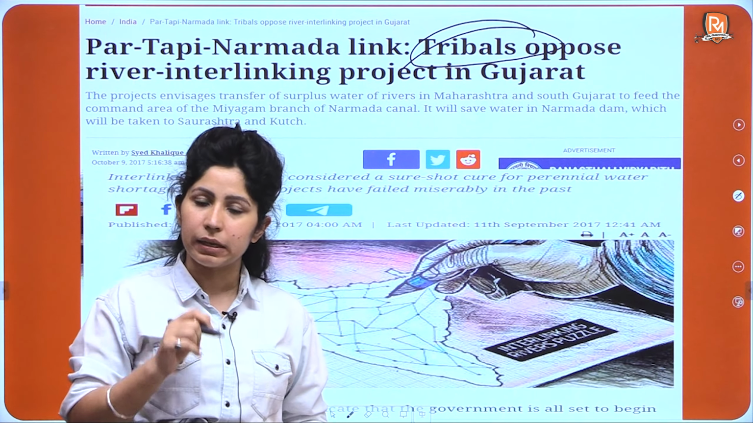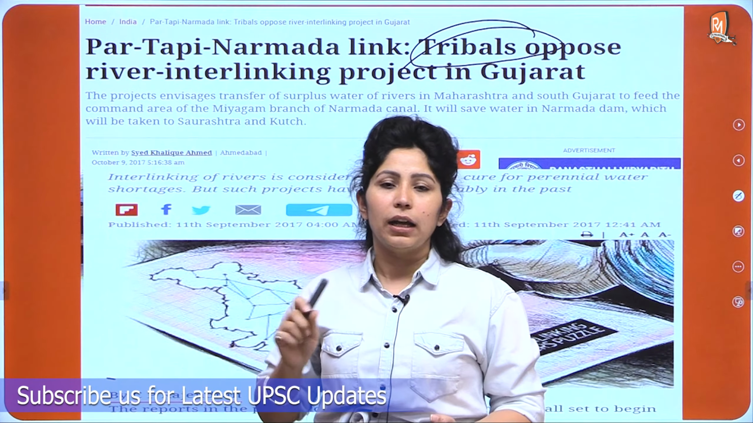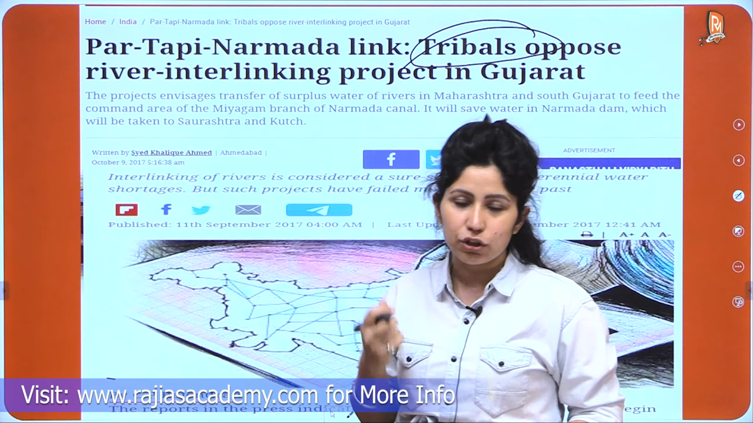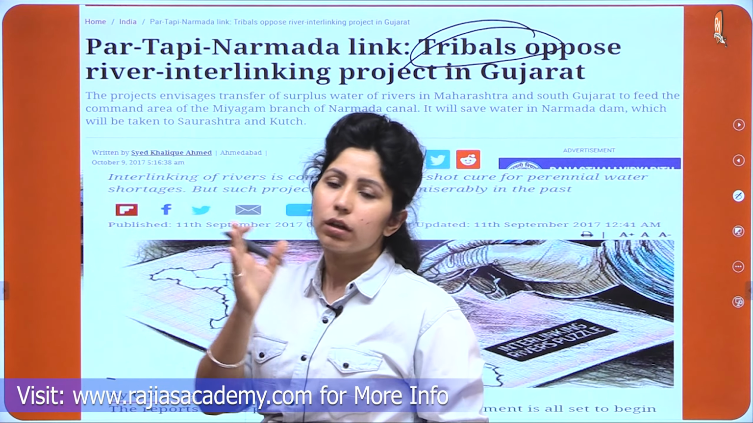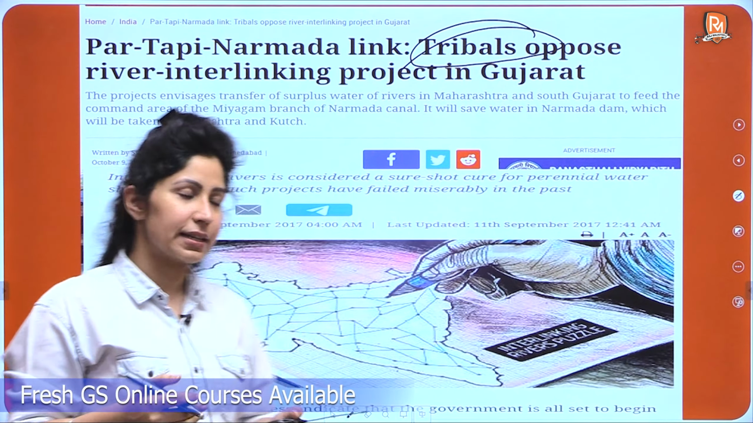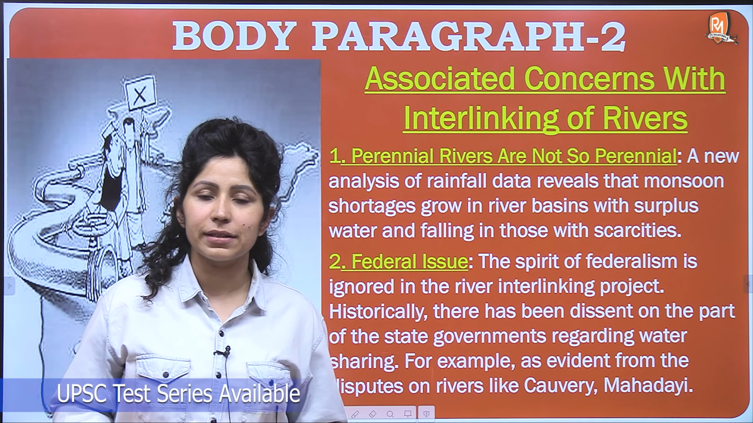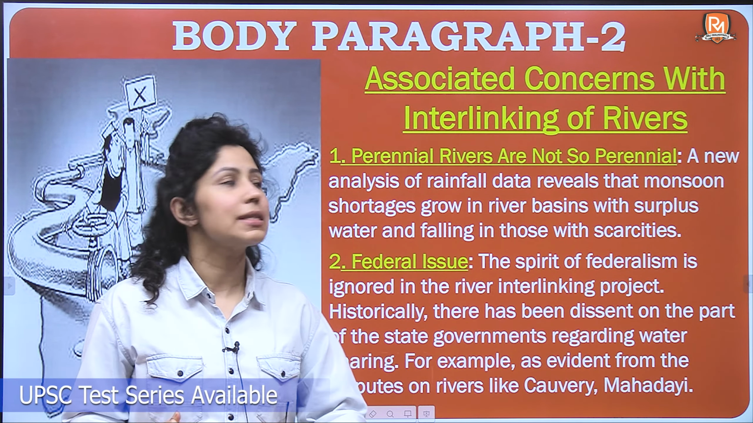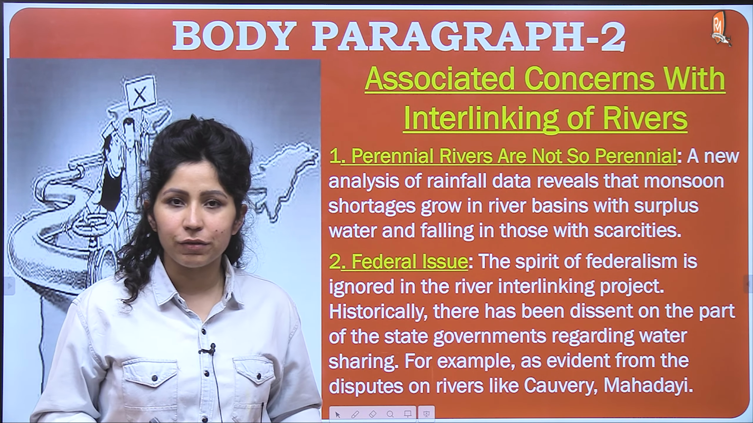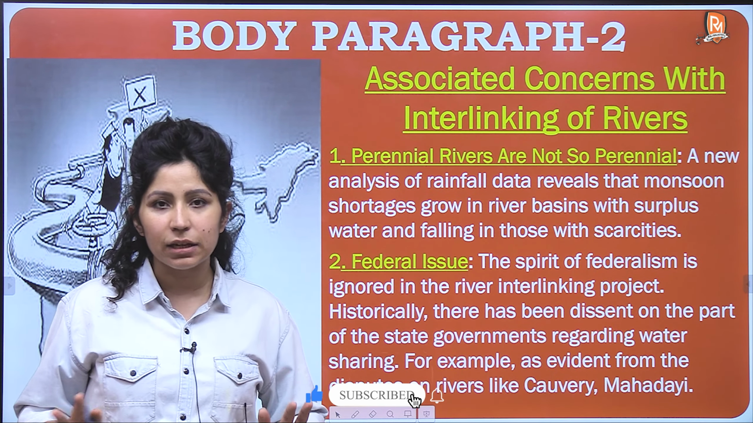So many times when this interlinking of rivers takes place, a lot of villages get drowned, a lot of tribals suffer, a lot of poor people suffer, and many agricultural farms are lost to the artificial flow of river that is created. So such news is always there. So what are the concerns associated with interlinking of rivers in India? The first one is that the water available in perennial rivers is not that high due to climate change and global warming. It is decreasing with time.